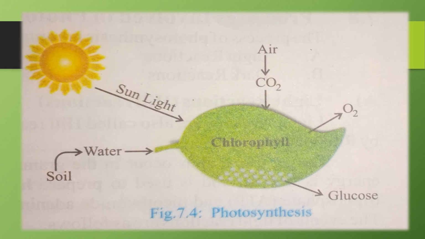So photosynthesis takes place here. The reactant carbon dioxide comes from the air, in the chlorophyll, in the presence of sunlight. Water comes from the soil through xylem. CO2 plus H2O, in the presence of sunlight in chlorophyll, gives C6H12O6 glucose and O2, that is oxygen, and also H2O. Some molecules of water are also produced.